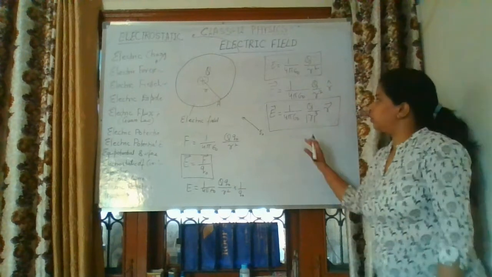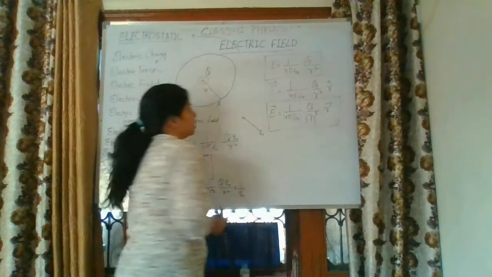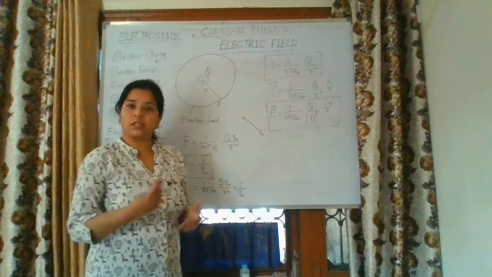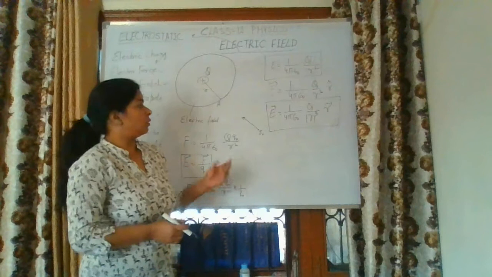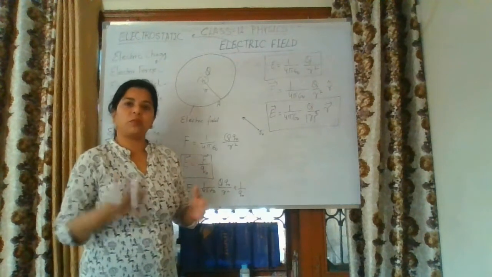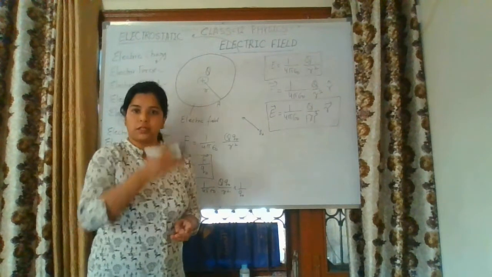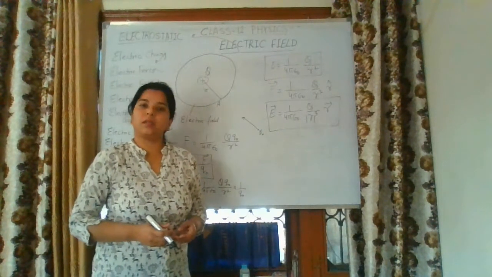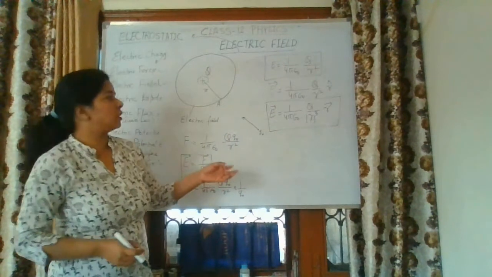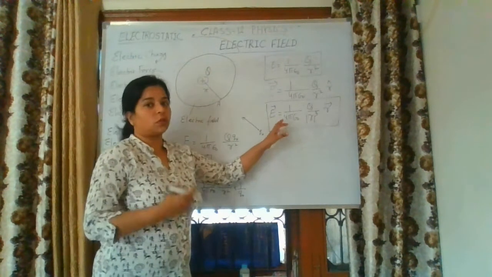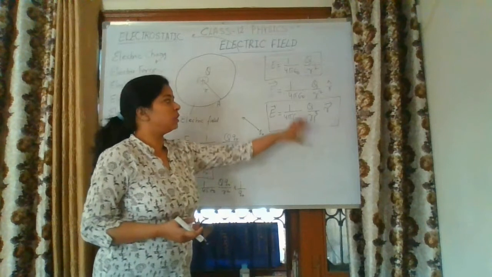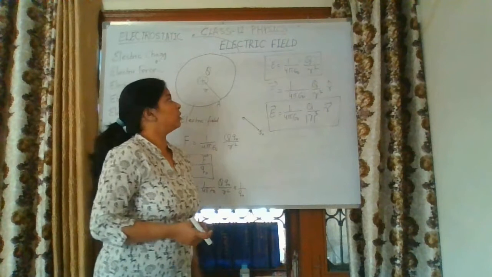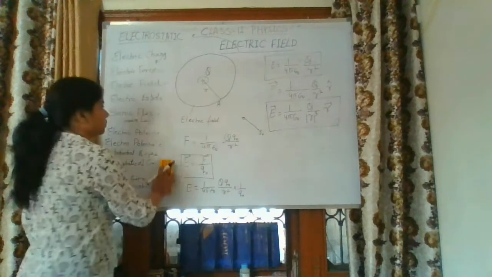Okay, so you can write down this formula, and this is very important. Later on we will discuss the graphical representation of electric field in different cases: dipole, and many types of structures like line charges due to infinitely long wires, due to plane sheet, due to spherical conductor. So we will discuss all those cases later on, and we will draw the graphs also. Initially, the electric field formula is this one in the vector form, and in scalar form the formula for electric field is this. You can note down the formula.